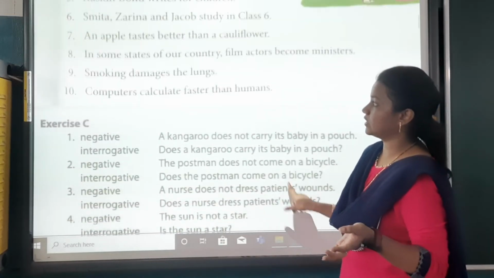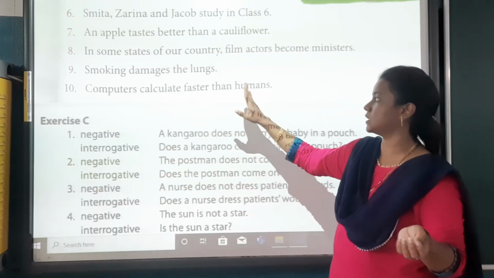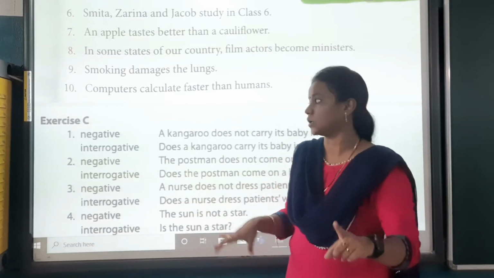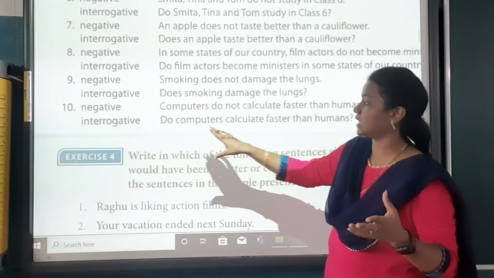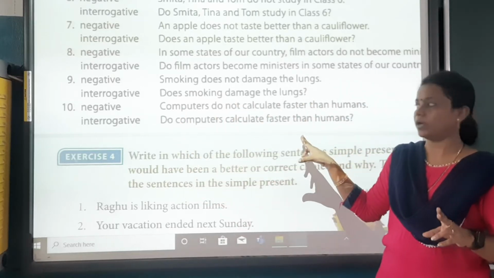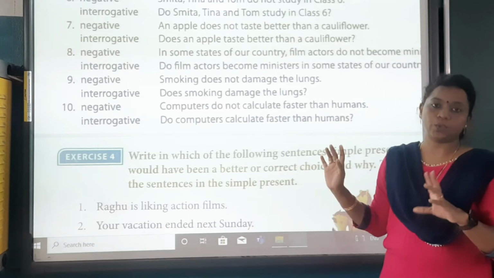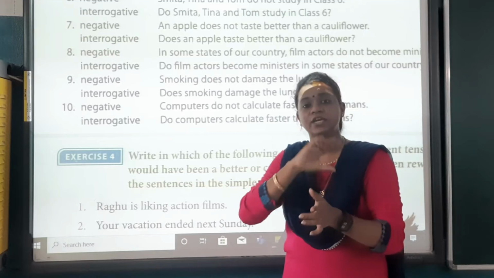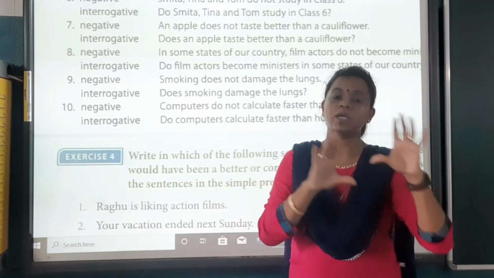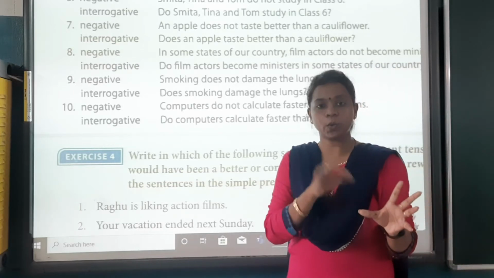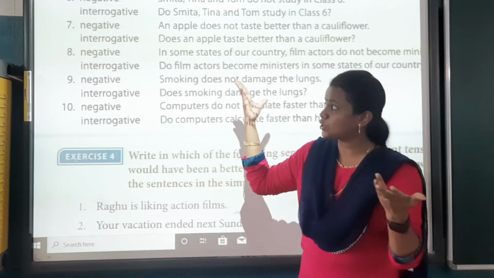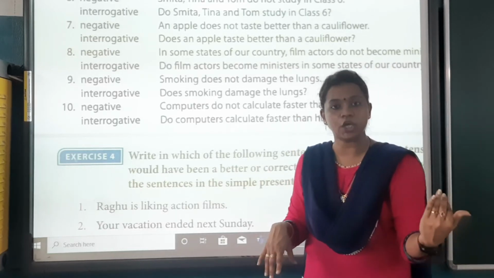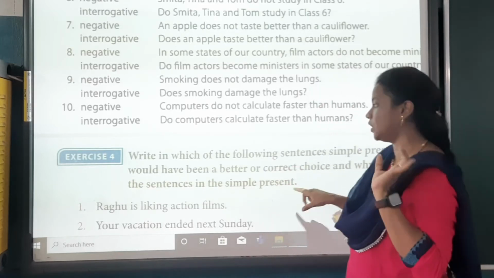Again, see, for the last sentence I will tell you, computers calculate faster than humans. Computers, they are talking about all the computers. They are not talking about one computer. They are talking about all the computers. So that's why it is, computers do not calculate, and do computers calculate? So it is very easy. You have to see the subject first. If the subject is plural, then do will come in the negative, and that same thing will come in the beginning of the sentence, do, for the question form. And in question form, if it is a singular subject, does will come, and the same will come in the beginning of the sentence, that is does, for the question form.